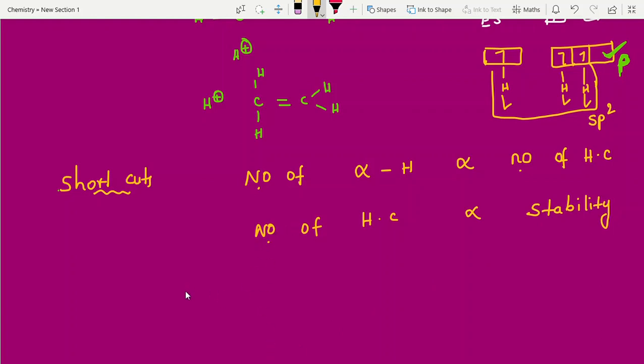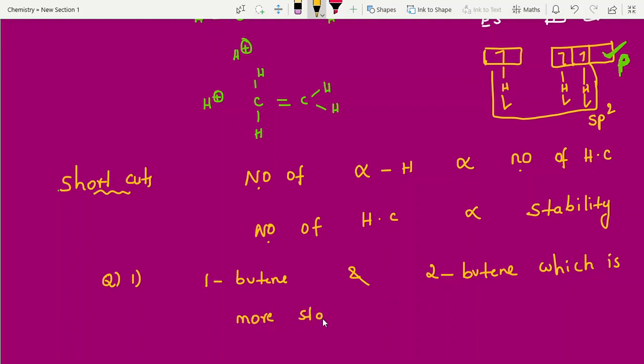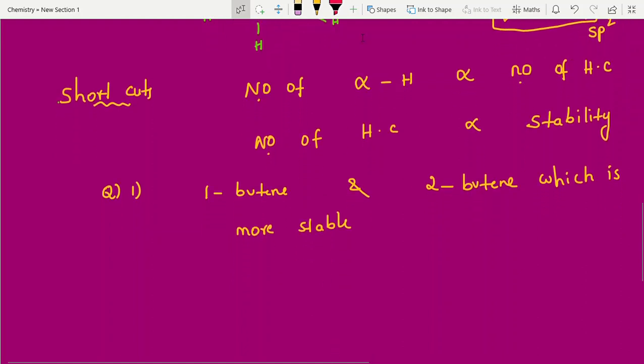I am giving one best example. They will ask one question, question 1. It is very easy. 1-butene and 2-butene. Which is more stable? Can you try this one, students? First write down the structures.